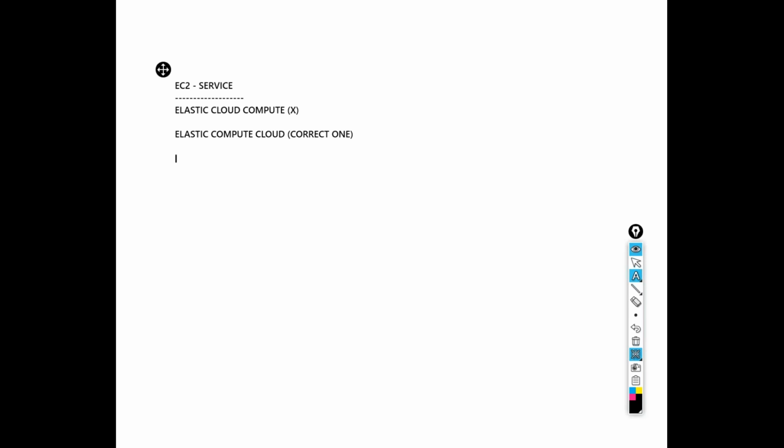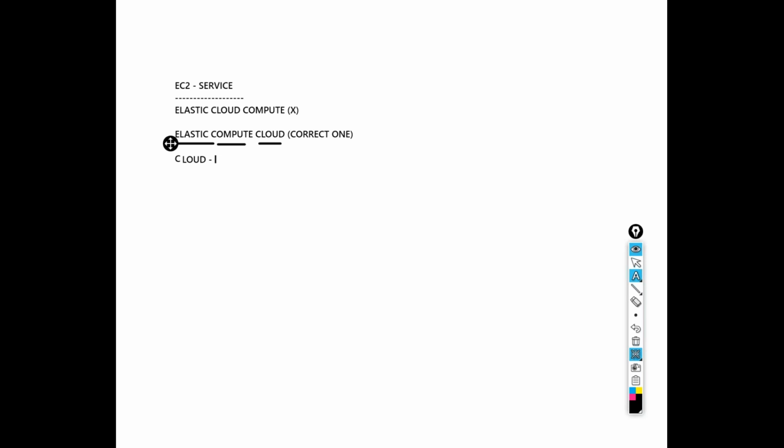First we need to understand why this name has been given to this service. Let's break this down. Let's understand cloud first, then compute, then elastic. Cloud means this is a cloud service.